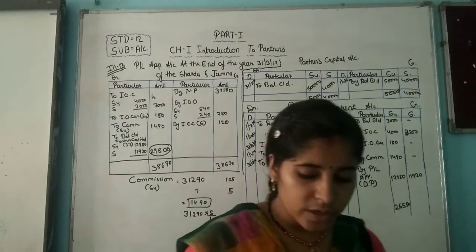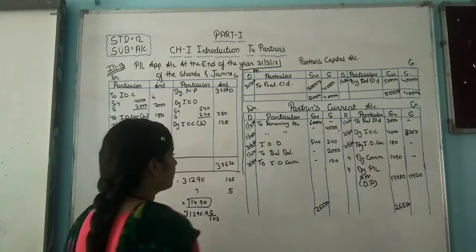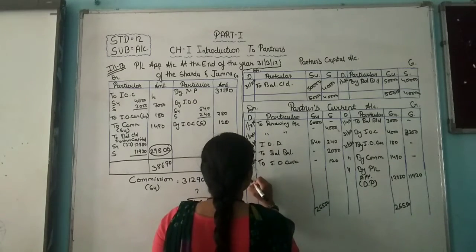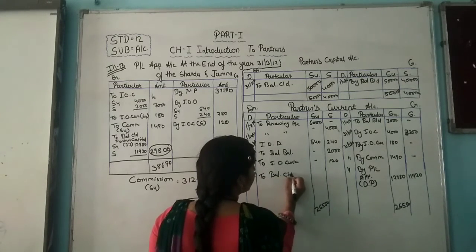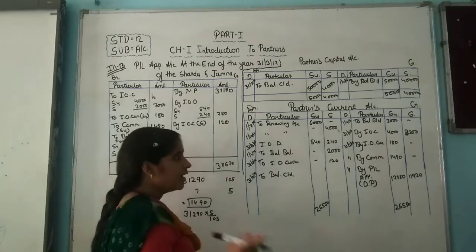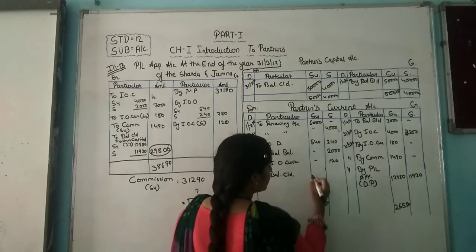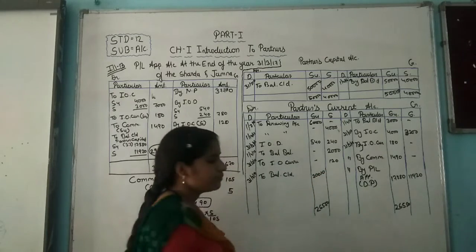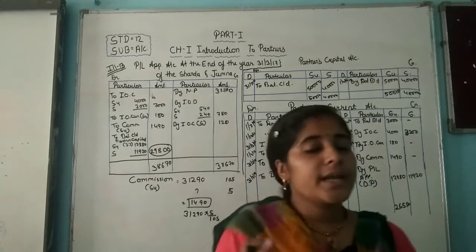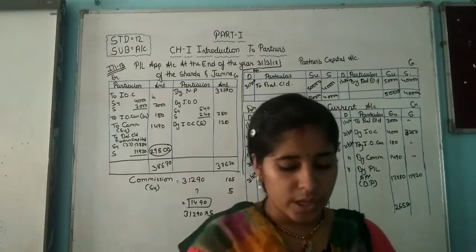The answer is 20,010. Okay, so 31/3/2016 to balance carry forward in a balance sheet on the liability side. Okay, so here 20,010. Okay, so it is a current balance of the partner Sudhanshu.